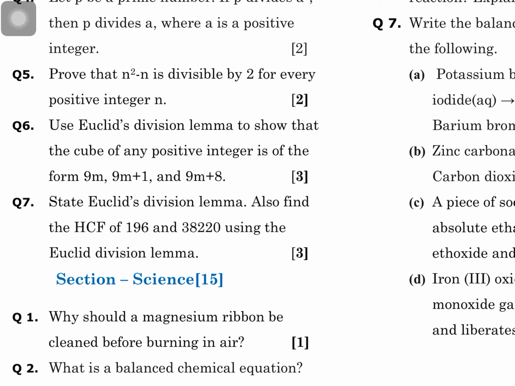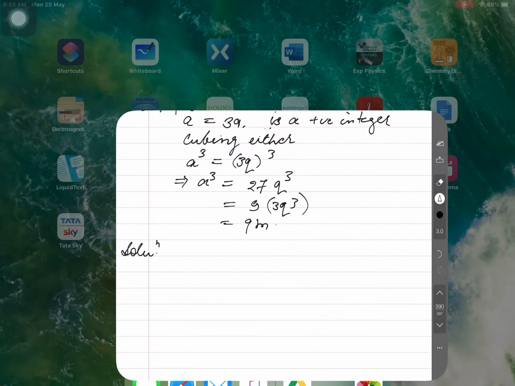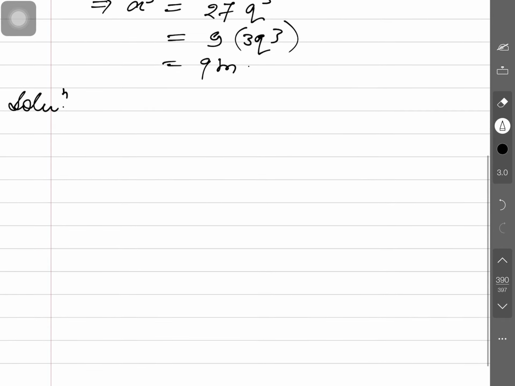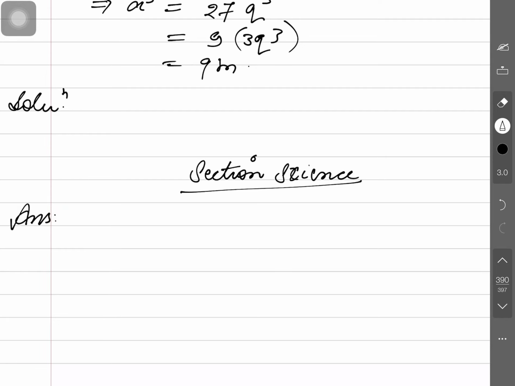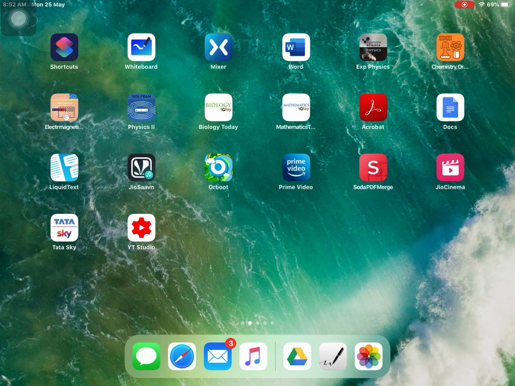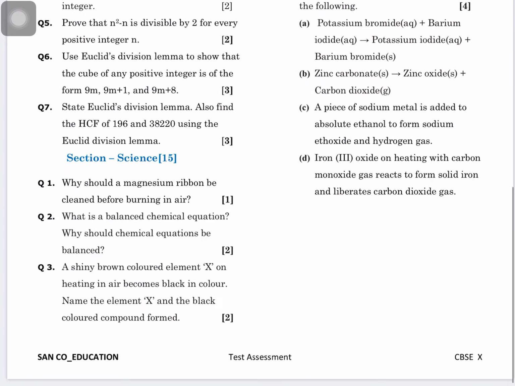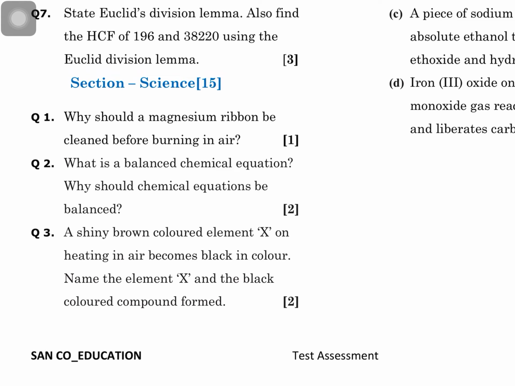Okay, so we have completed the section mathematics, now the section science. Answer 1. What is the first question? Why should a magnesium ribbon be cleaned before burning in air?